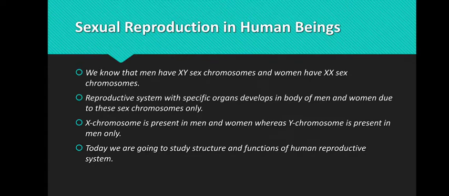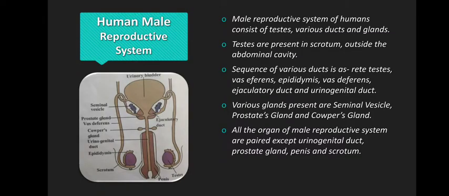Today we are going to talk about the structure and functions of the human male reproductive as well as female reproductive system. Students, as you can see, the male reproductive system of humans consists of a testis, which is enclosed in the scrotum.